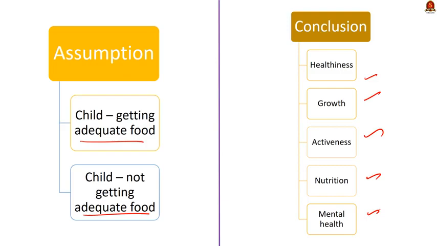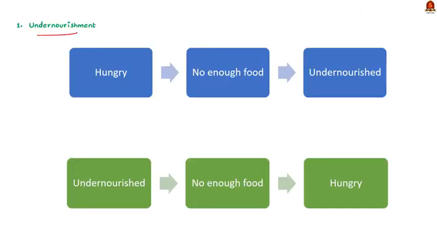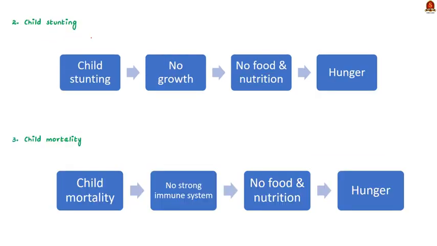Read the statement 1, undernourishment. Will it be an indicator in the global hunger report? Yes, probably. This is because if a person is staying hungry means he is not getting enough food and not enough nutrition. It can be said like this also. If a person is undernourished, then it means he is not getting enough food and he is staying hungry. Now do you see the connection? So, first statement is definitely correct. The second one is child stunting. It means low height for age.